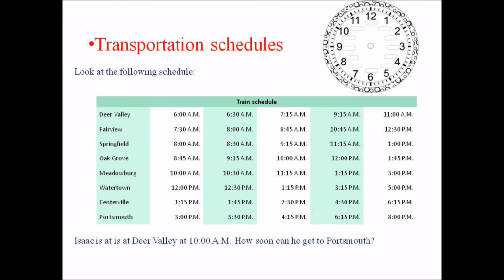Transportation schedules. Look at the following schedule. Here is the train schedule. If Isaac is at the Deer Valley at 10 a.m., how soon can he get to Portsmouth?